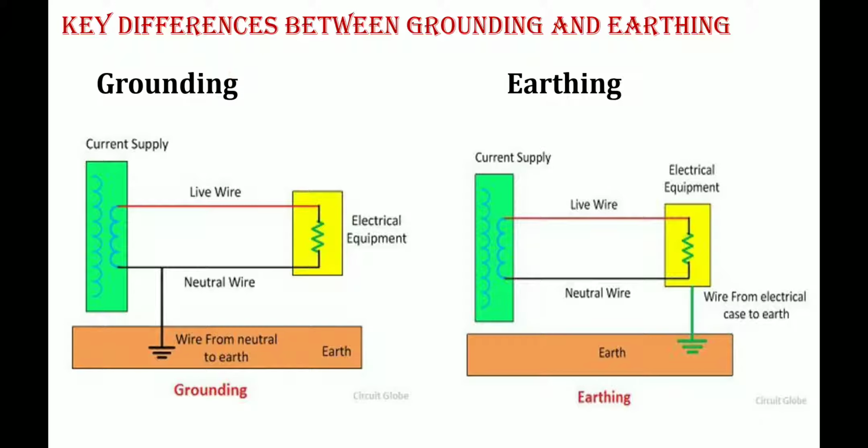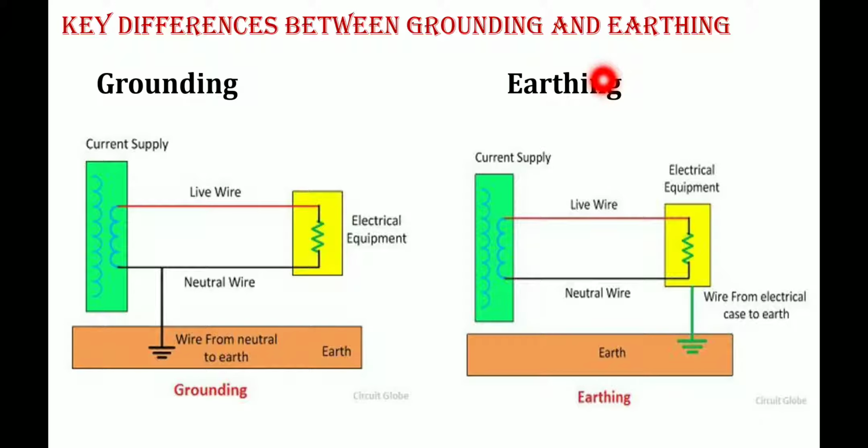But in case of earthing, it is the overall, the complete equipment. The earthing connection is done to the non-current carrying part. Here the current carrying part is connected to the ground, whereas the non-current carrying part of the equipment is connected to the earth itself.